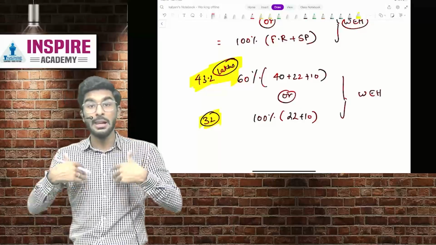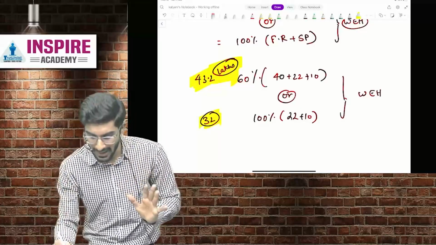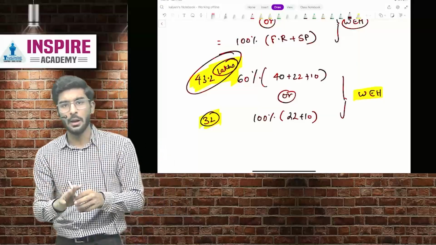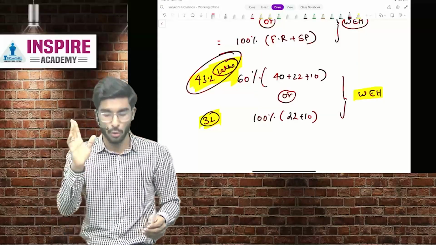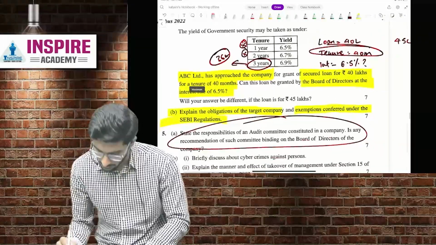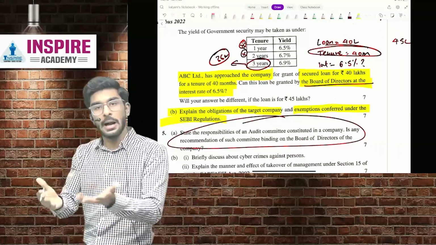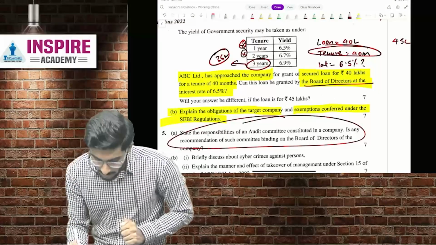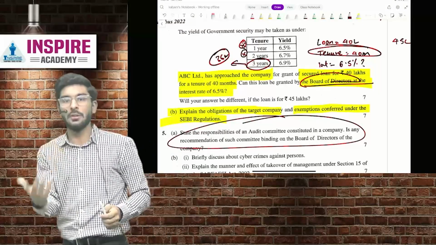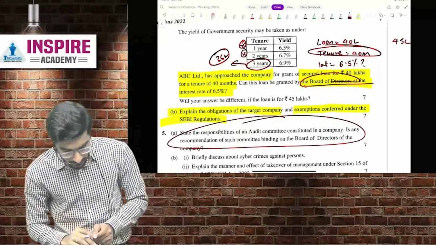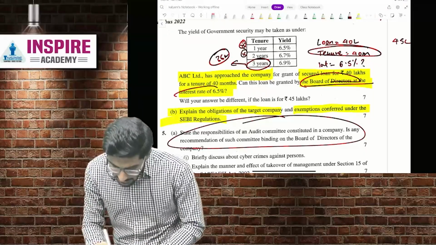That means 43.2 lakhs is the limit. Yes or no, people? So a company can grant a loan for a maximum of 43.2 lakhs. Okay. Above that, we require a special resolution. I hope you know that, people. So if the board wants to give a loan, maximum how much loan can it give? 43.2 lakhs. Okay. Now the next question.